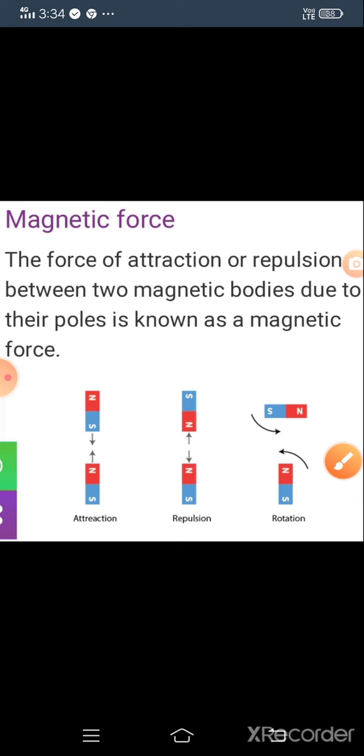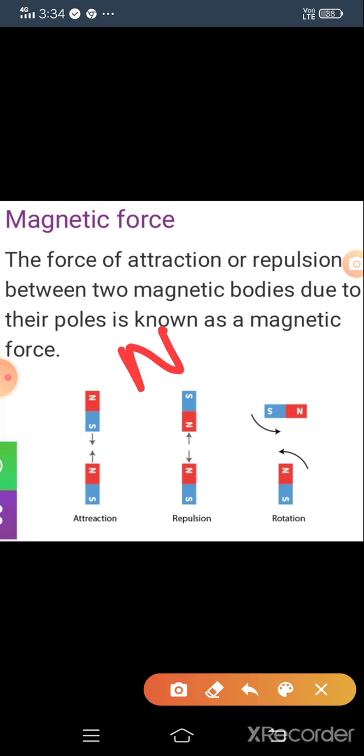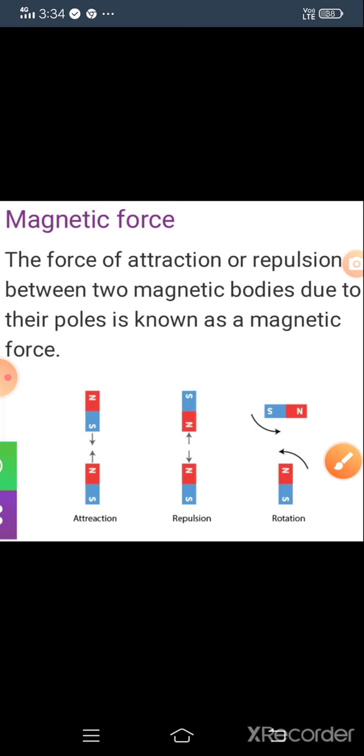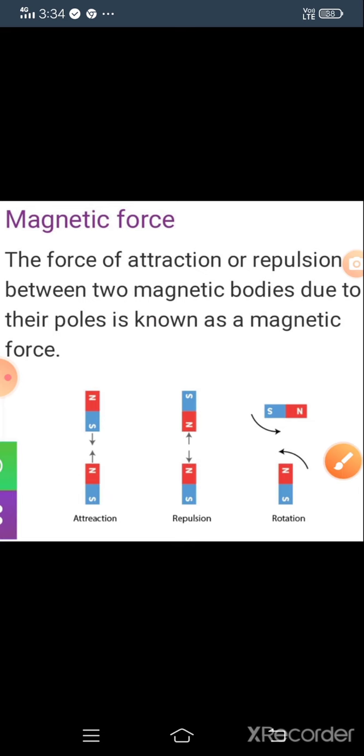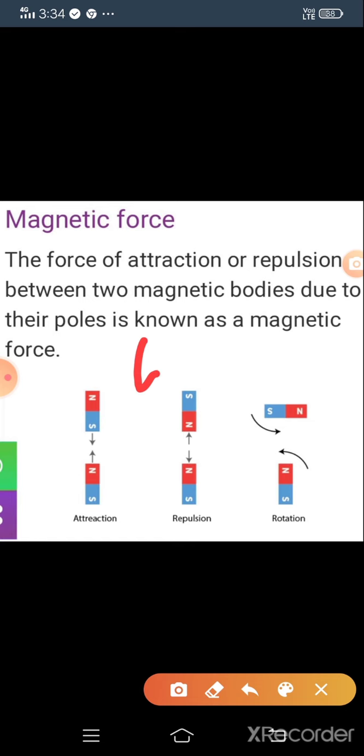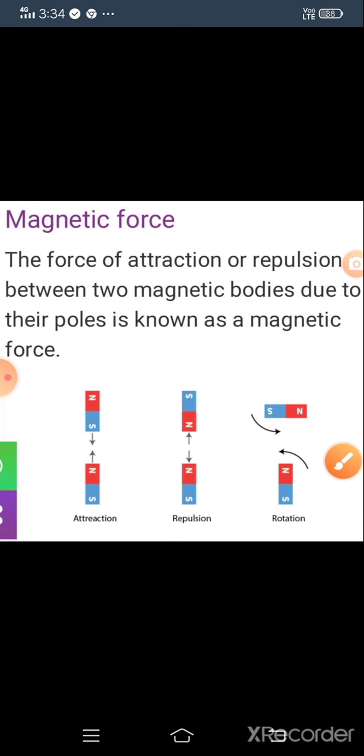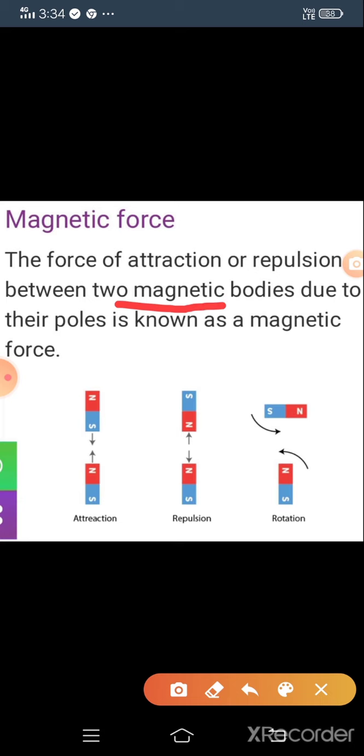If it is south pole and south pole, then also it is repulsion. If it is north pole and south pole, it is attraction. So that's why the force of attraction or repulsion between magnetic bodies due to their poles is known as magnetic force.